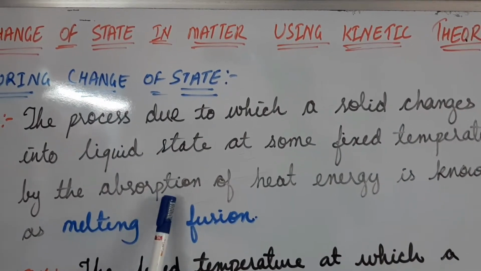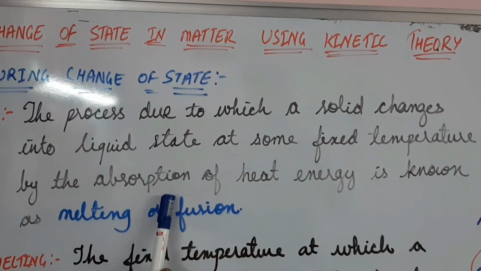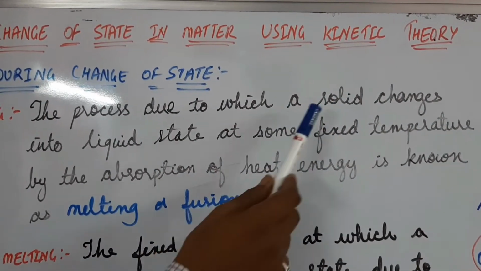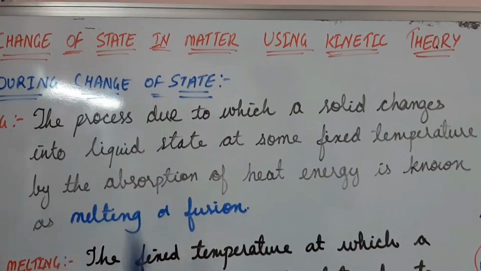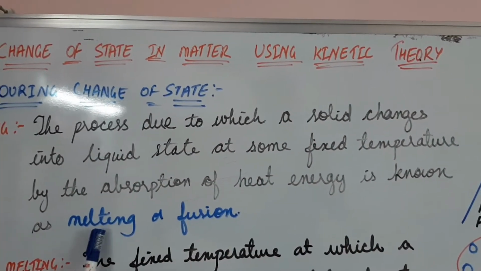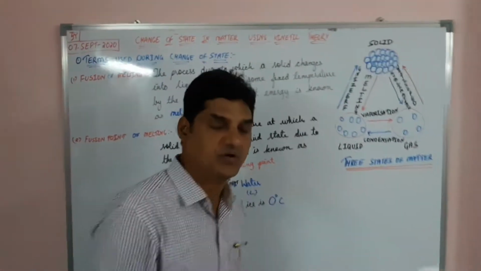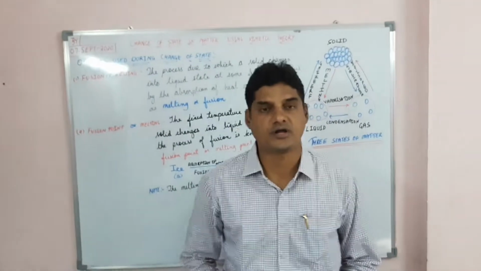How? By absorption of heat energy. This solid is going to absorb some heat energy and it will change its state from solid to liquid at a particular fixed temperature. Then we will call it the melting point or fusion. What do we call it? We call it the melting point or fusion.